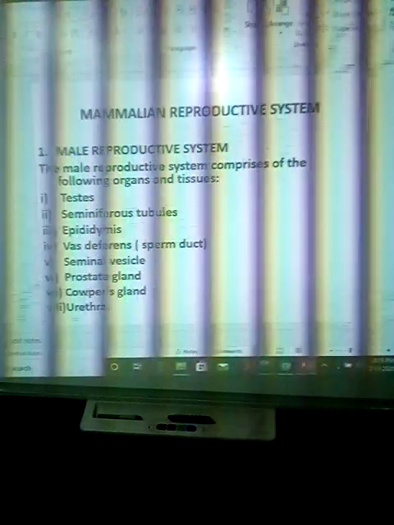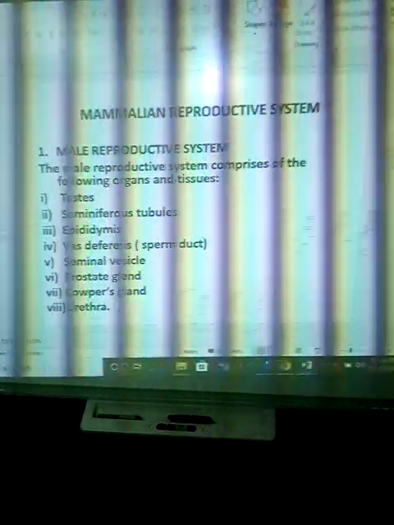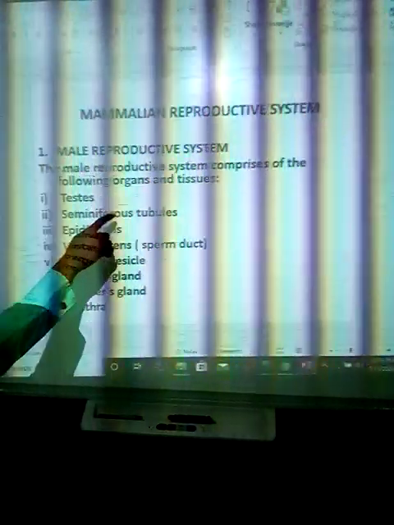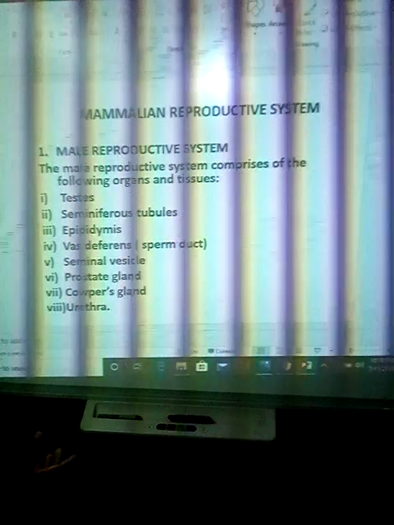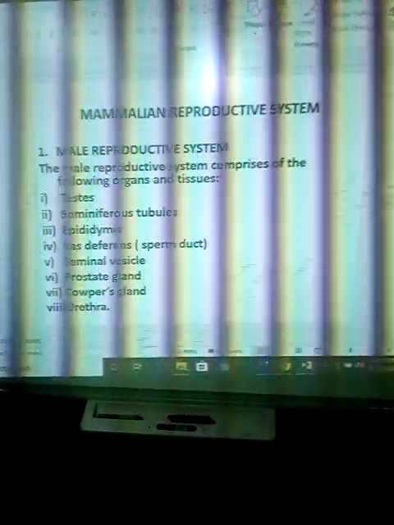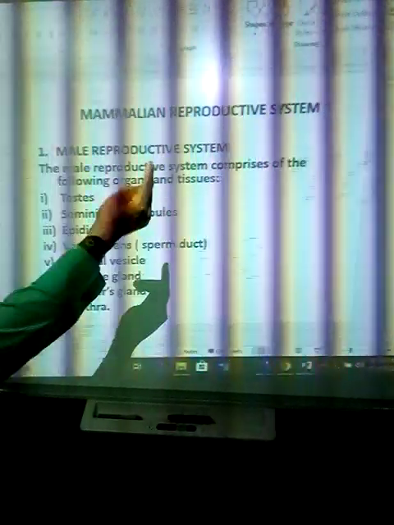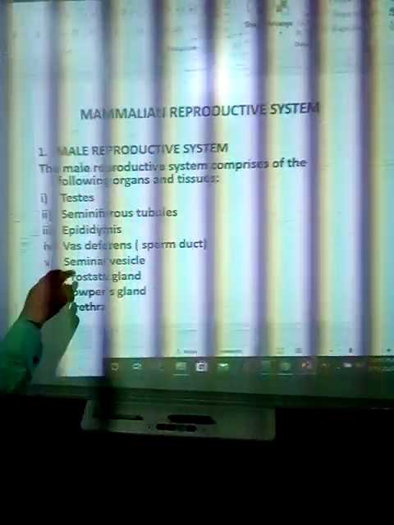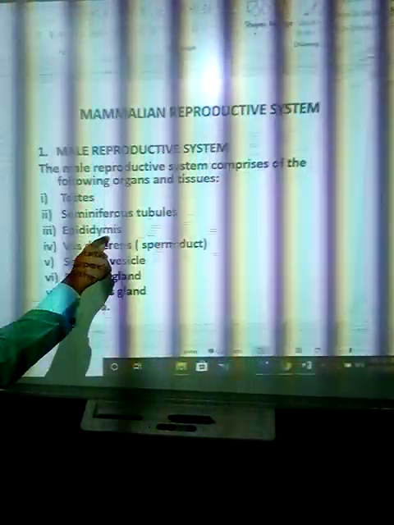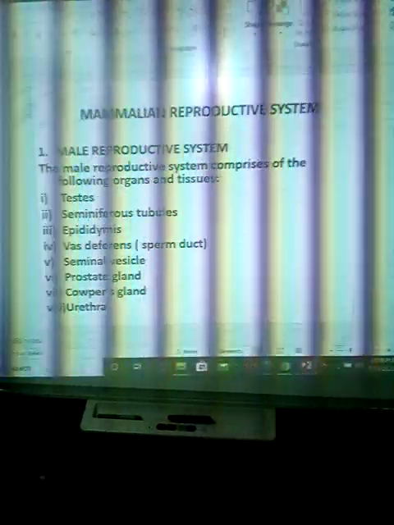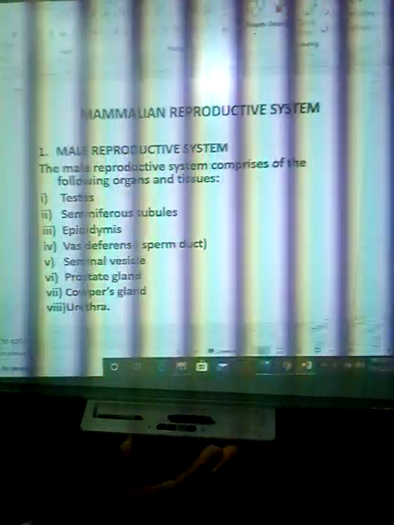We have dealt a lot with the male reproductive organs. The male reproductive parts include the testes, the place where sperm cells are produced. The seminiferous tubule. The epididymis is the point where sperm cells are temporarily stored.